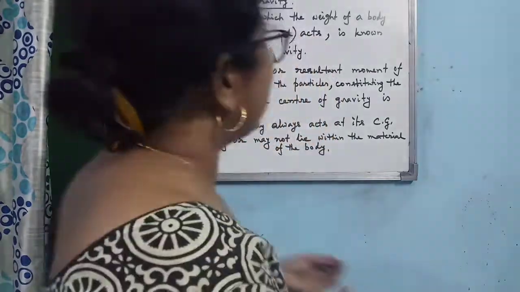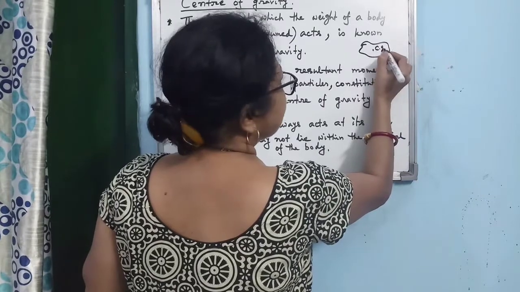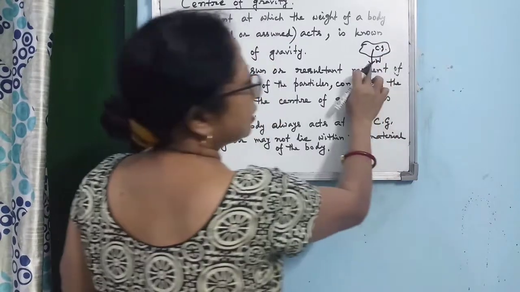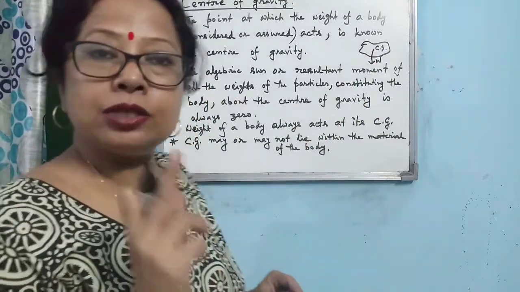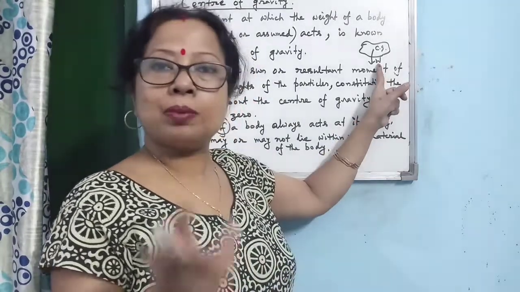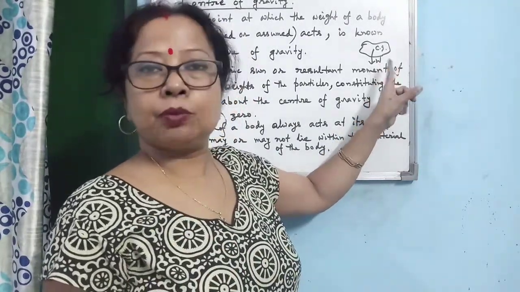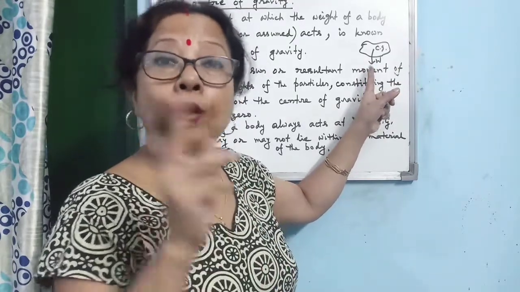But as I already, here again I am showing you the diagram. This is the center of gravity and here is the weight. So what is its distance from the center of gravity? Means if you want to find out the moment of a force, it is the magnitude of the force multiplied by the moment arm. The moment arm is its distance from the center or from the point of rotation.